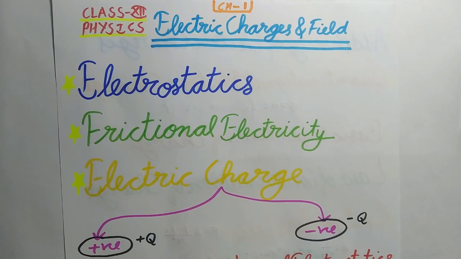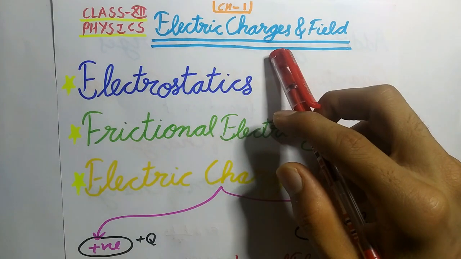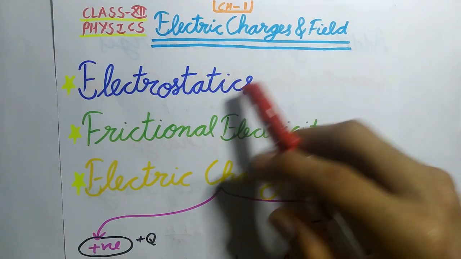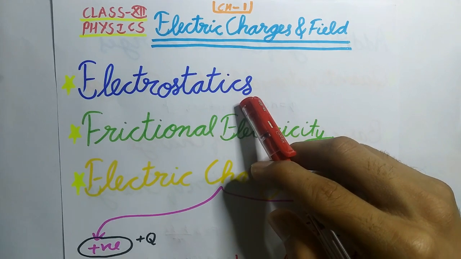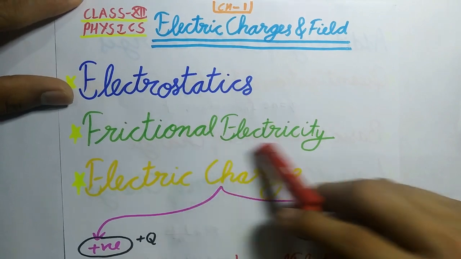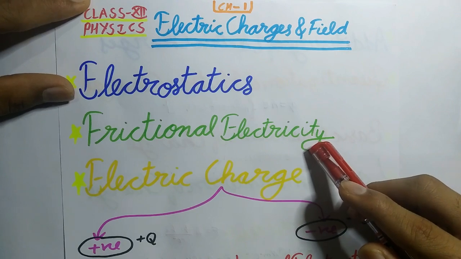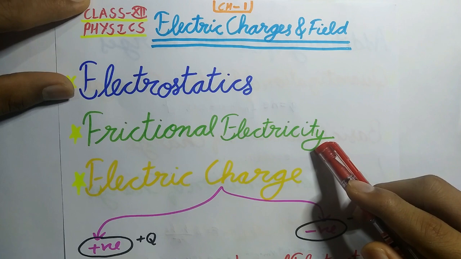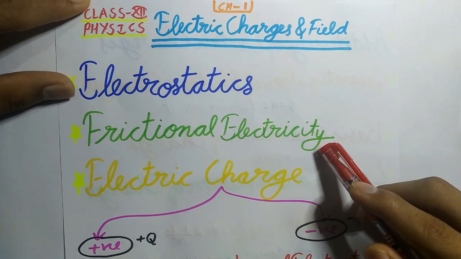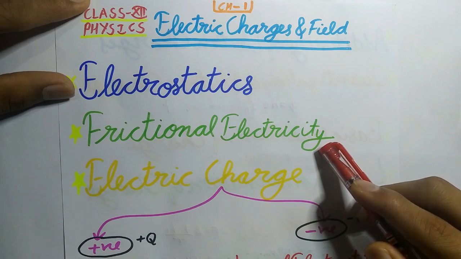So this is a quick recap video of chapter electric charges and field. So let's start with the definition of electrostatics. It is the study of electric charges at rest. Now frictional electricity. The property of rubbed substances due to which they attract light objects is called electricity. The electricity developed by rubbing or friction is called frictional or static electricity. The rubbed substances which show this property of attraction are said to be electrified or electrically charged substances.